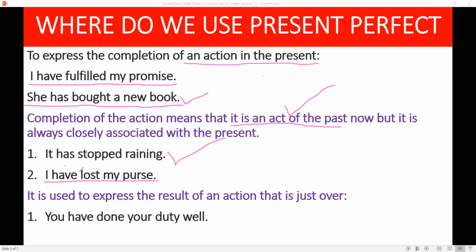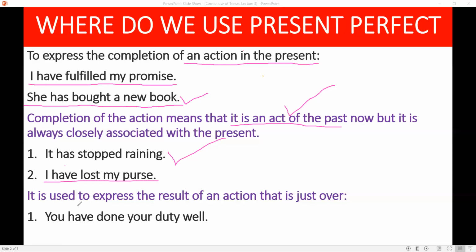So, something which may have begun in the past but has an association with the present and has a sense of completion, we say that it is perfect, and if we use has or have with it, this would be present perfect.